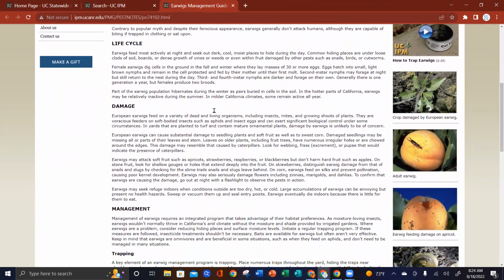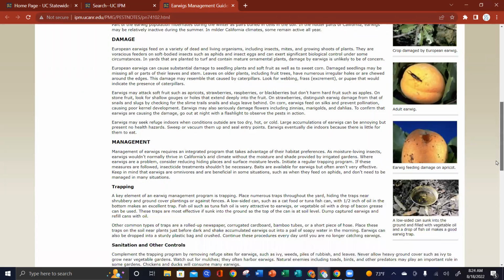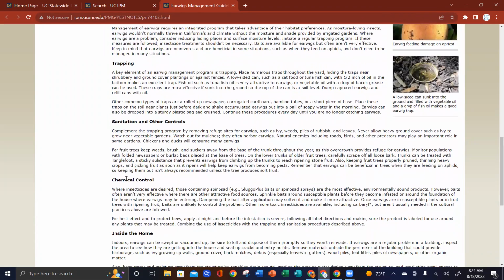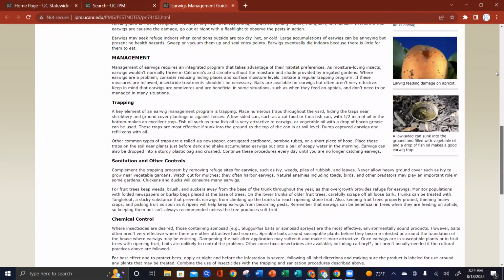They talk about the damage. So many times you'll see an insect next to damage that it didn't cause, so recognizing the damage symptoms as well. They talk about management, trapping, sanitation, and other controls, and they always have chemical controls as a last option.